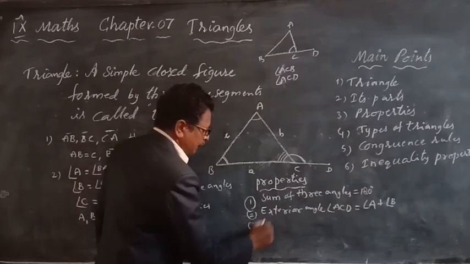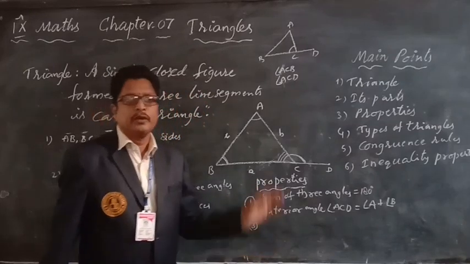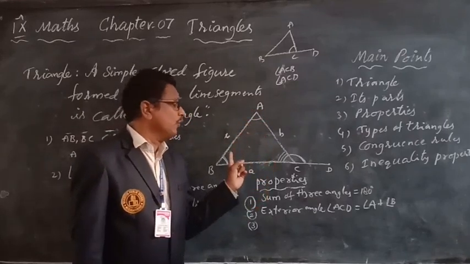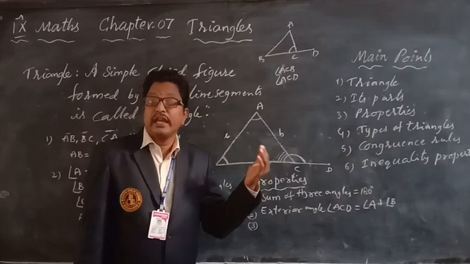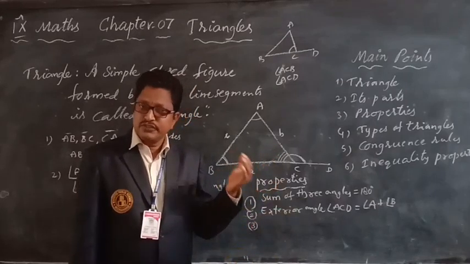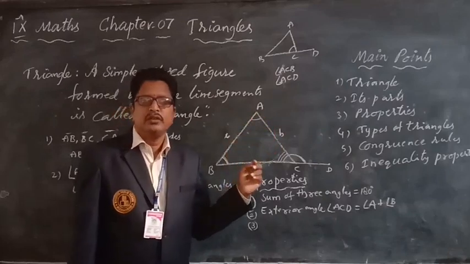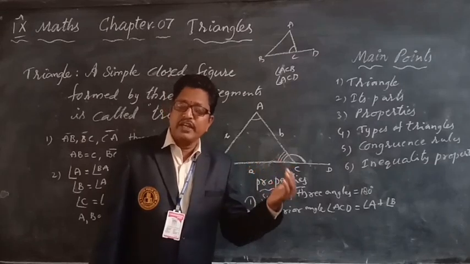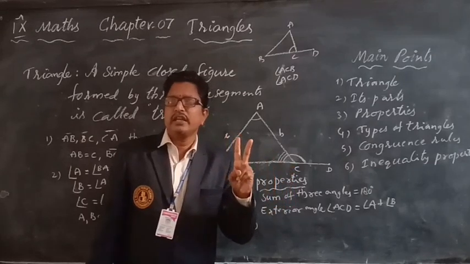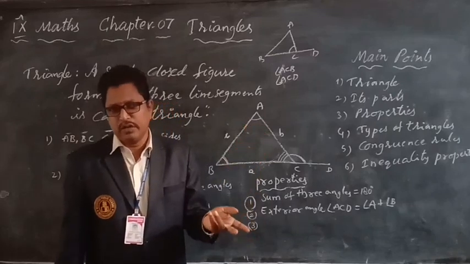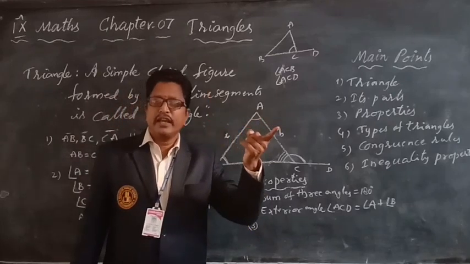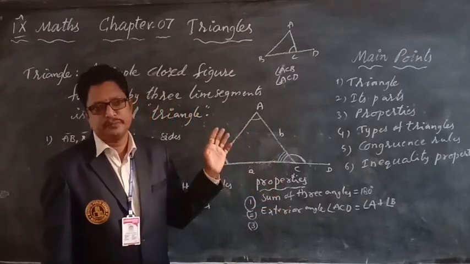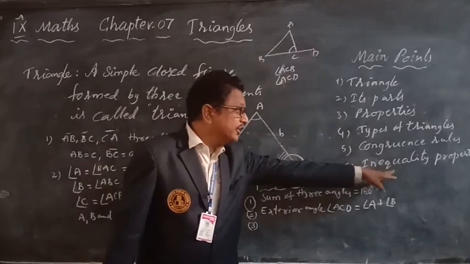Next, third, in an isosceles triangle, if two sides are equal, then the opposite angles are also equal. And vice versa, if two angles are equal, then the opposite sides are also equal. And in an equilateral triangle, all sides are equal and all angles are also equal, each angle 60 degrees.